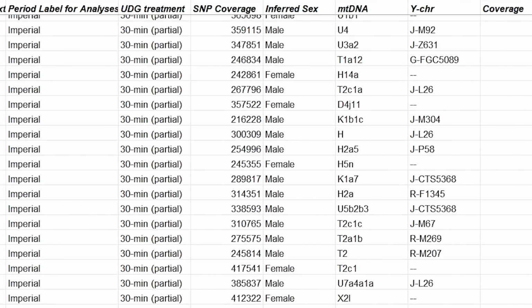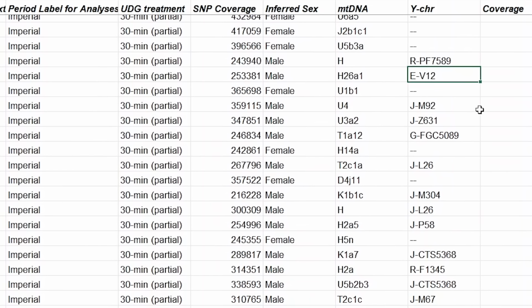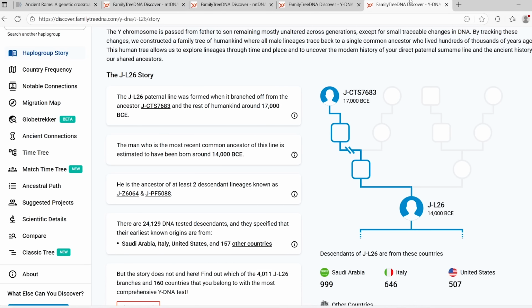Now, if we scroll down, we can see branches of G1 become very common. G1, G2a was very common, probably the most common Y-DNA haplogroup amongst Imperial Romans, Imperial Roman men, obviously. You can also see a branch of G. G2a was another common Y-DNA haplogroup amongst the Romans. And you can see in particular this branch of G1, G1-L26 was quite common, probably the most common one from these imperial samples. And again, I pulled up the breakdown of this one.